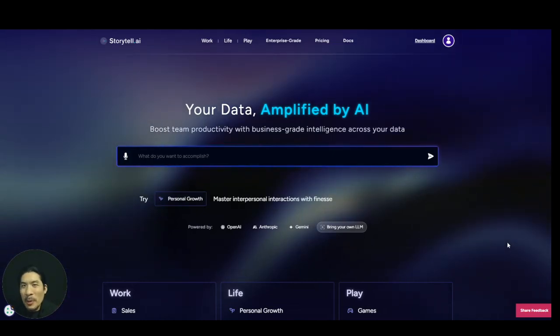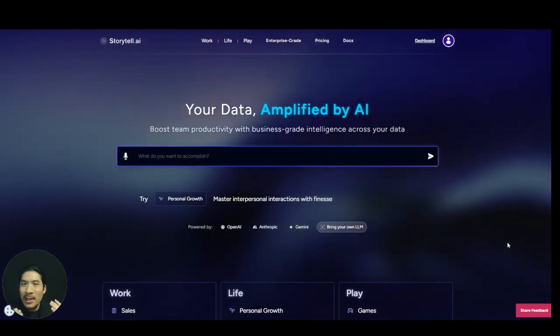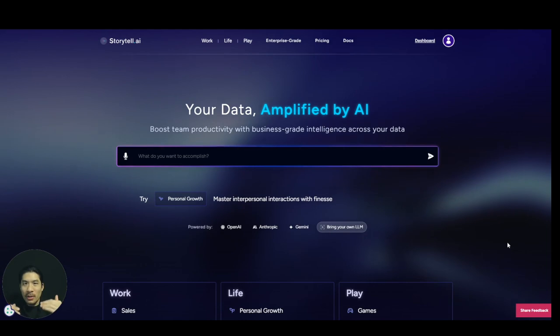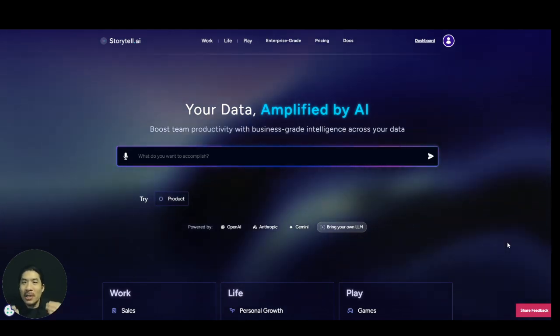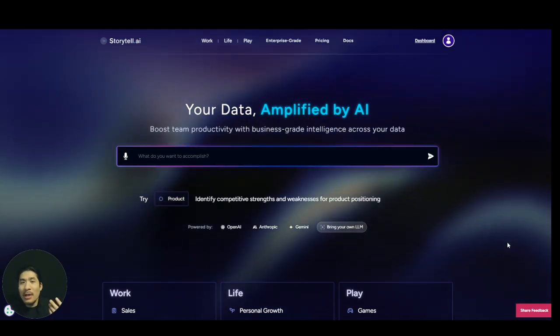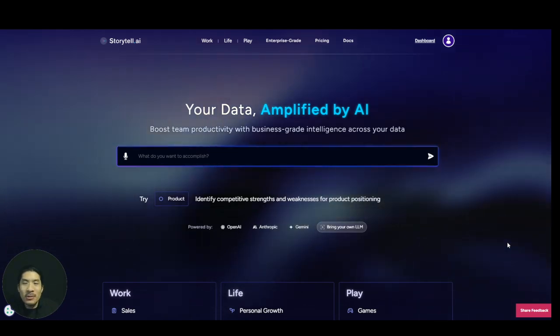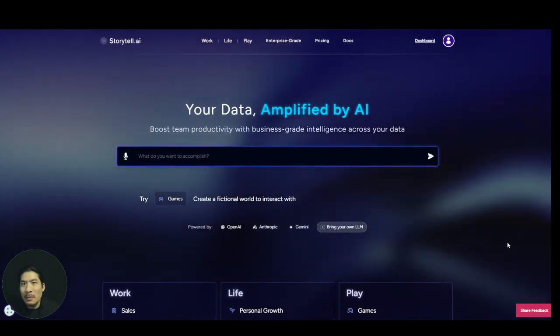Hello, today I want to talk about prompt writing. Now, prompt writing is how we communicate with AI tools such as ChatGPT, Gemini, or Storytell. And the more detailed and better that you can write a prompt, the better the answer you're going to get back. And I'm going to be very blunt with you.